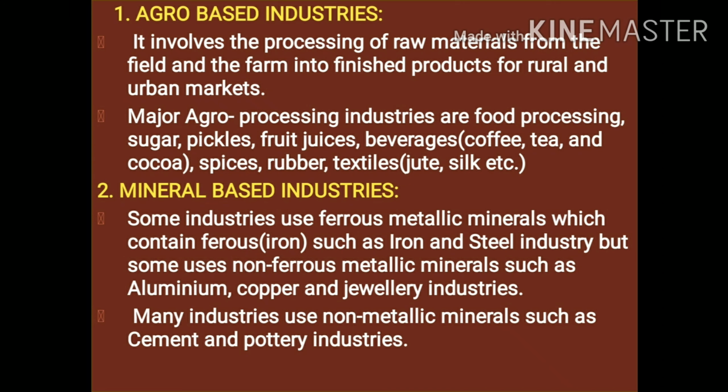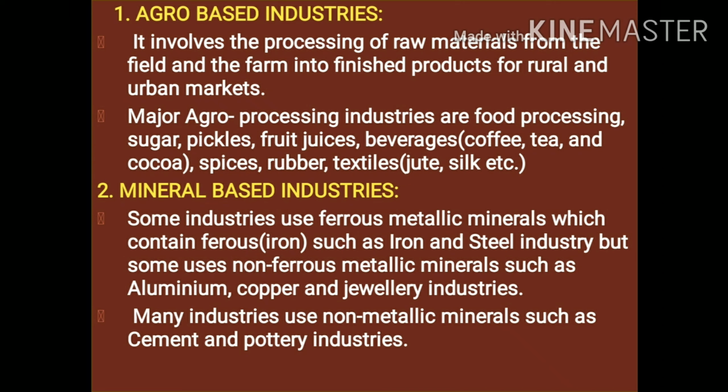Then we have spices, rubber, textiles, which include jute, silk, cotton, etc. So these raw materials are obtained from the agricultural fields and farms, and they are transformed into finished products. So these industries use agricultural raw material for the formation of finished products. Those industries are called agro-based industries because they derive their raw materials from agriculture.